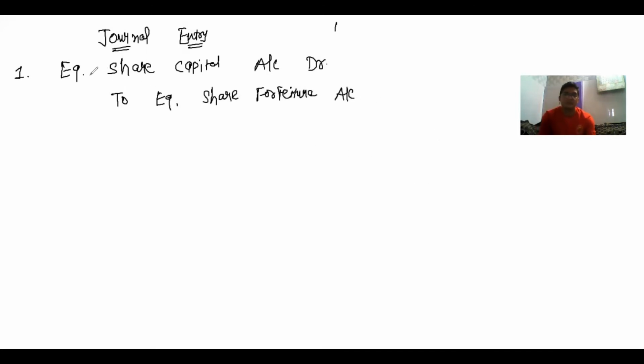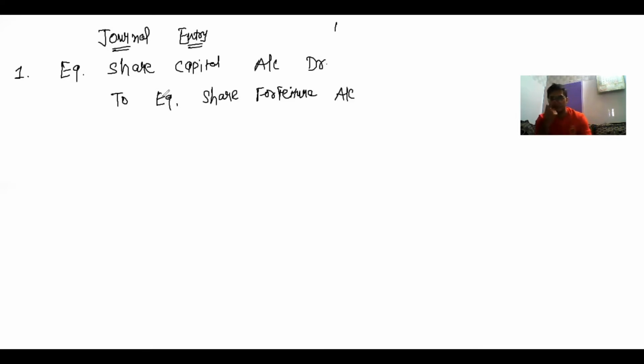Got it? Equity share capital account debit. The reason behind debiting equity share capital is that the company has not received the money and such shares are forfeited, so the overall capital of the company will reduce.